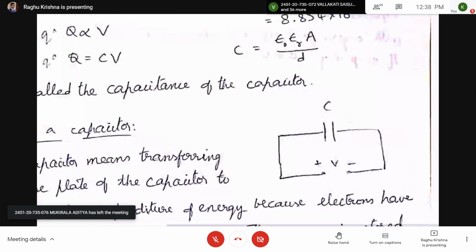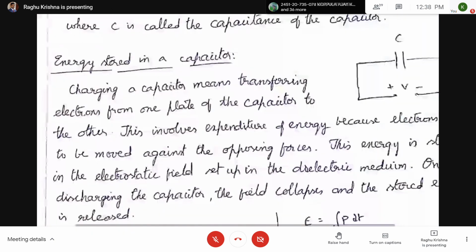Next, energy stored in a capacitor. So energy stored in a capacitor, here you can see.